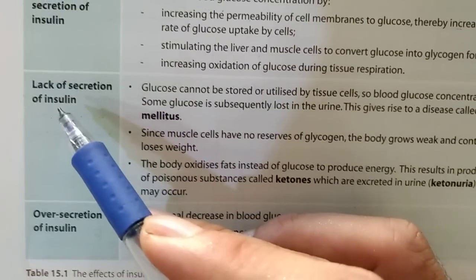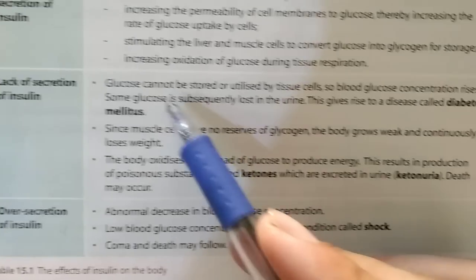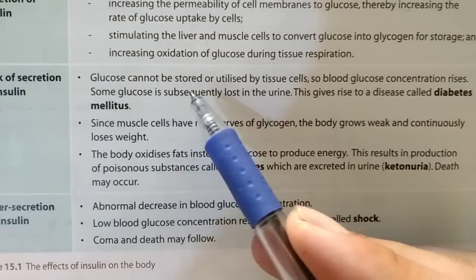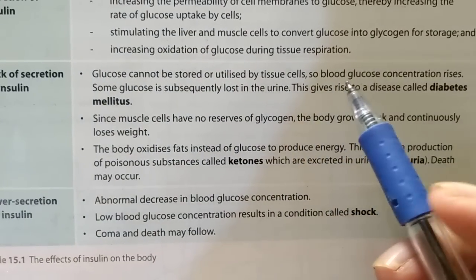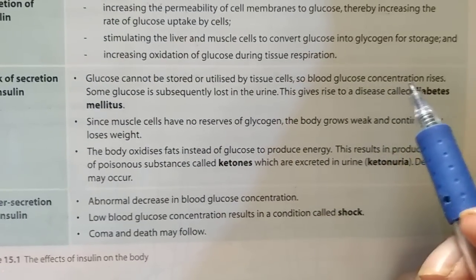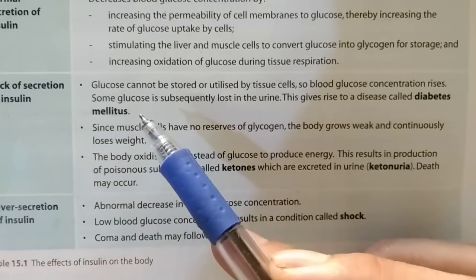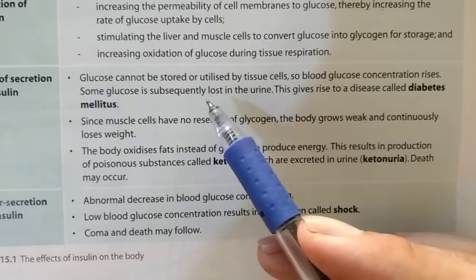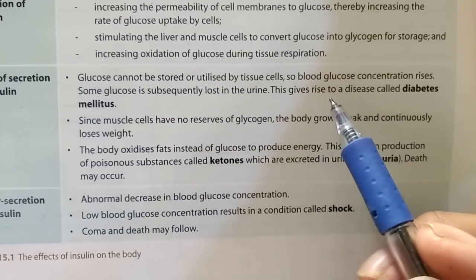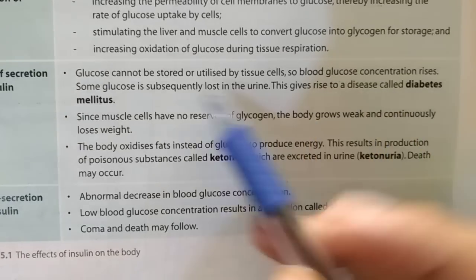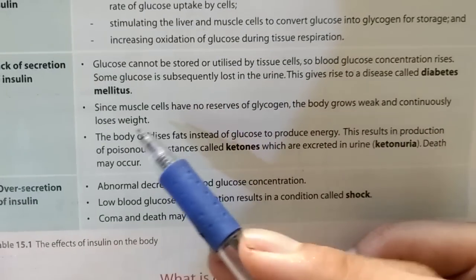Lack of secretion of insulin. Glucose cannot be stored or utilized by tissue cells, so blood glucose concentration rises. Some glucose is subsequently lost in the urine. This gives rise to a disease called diabetes mellitus.